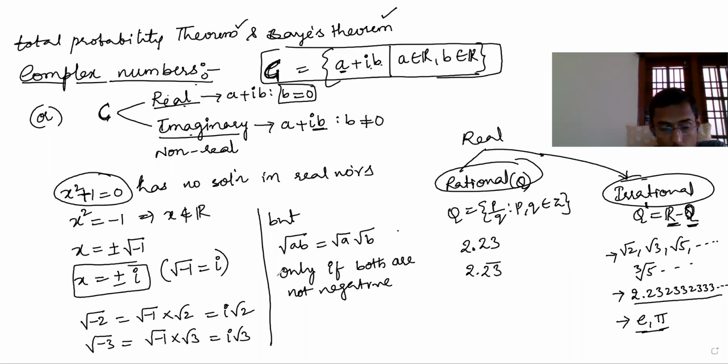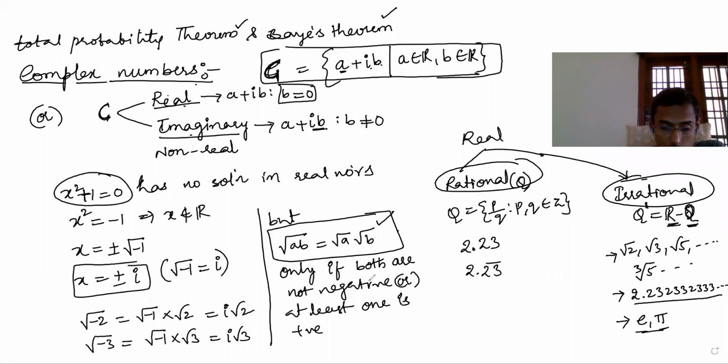Both should not be negative. Only both are negative. Or you can say at least one is positive. A or B is positive or both are positive. Both are positive, you can use this formula. Okay, both are negative, should not use this formula.